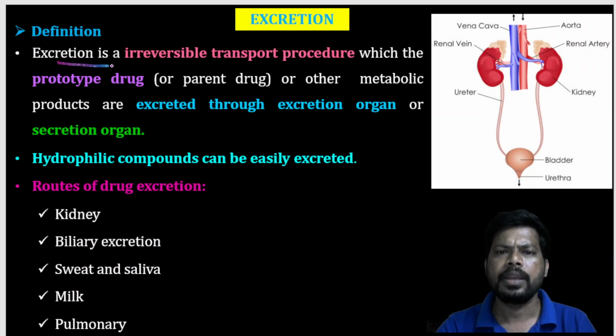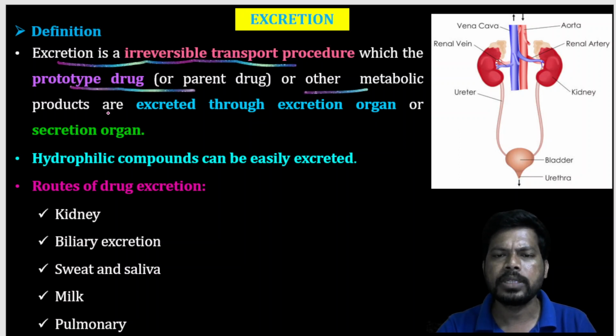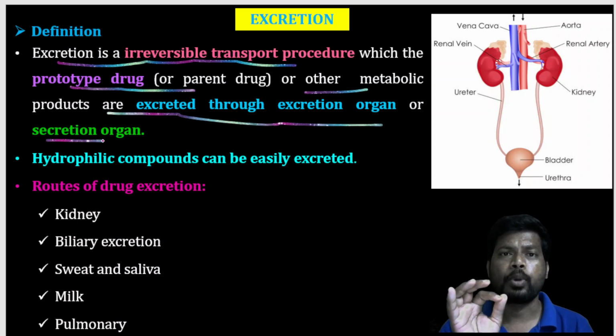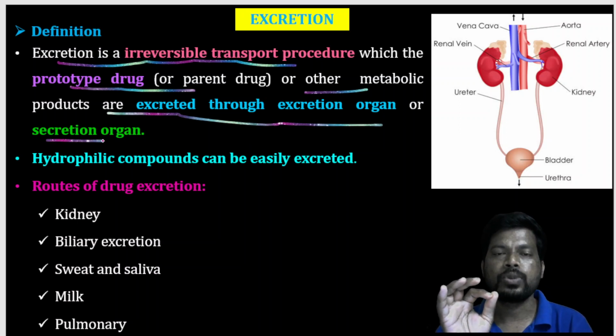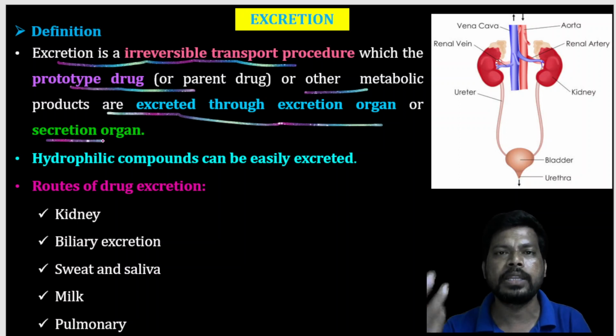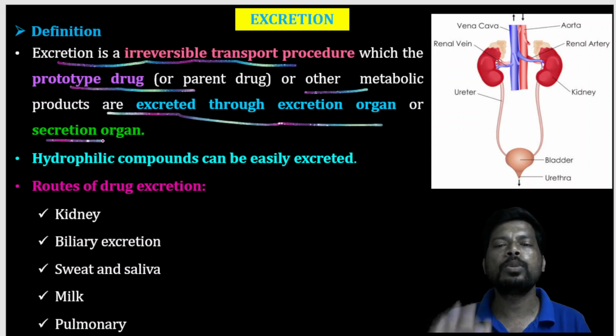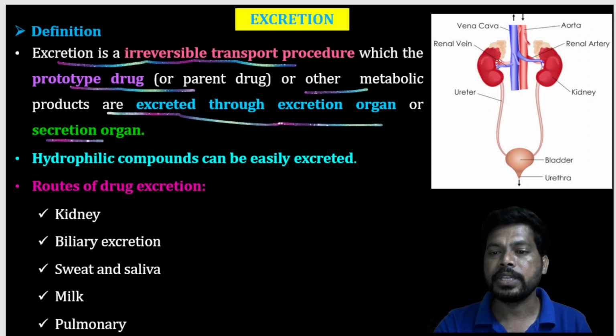Excretion is an irreversible transport procedure in which the prototype or parent drug or other metabolic products are excreted through the excretory organs or secretion organs. Once a substance goes outside through the urine or any other route, it does not come back into the body. So simply, it is an irreversible process.